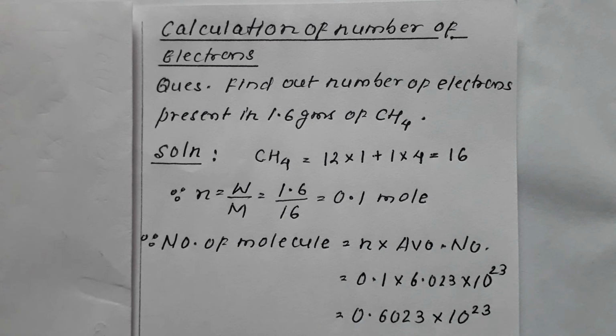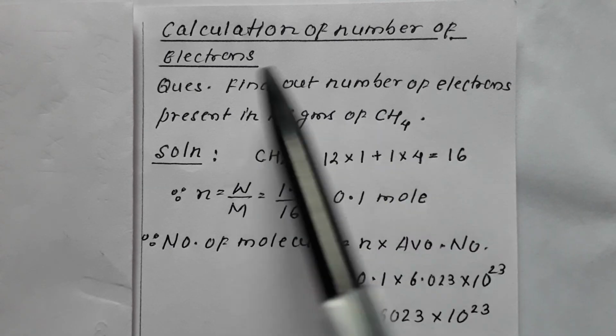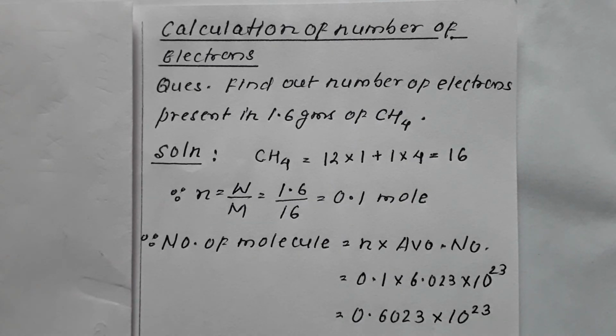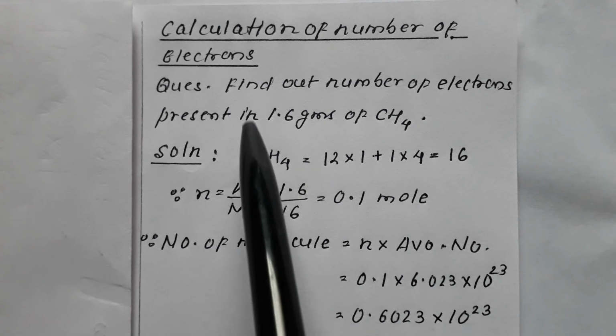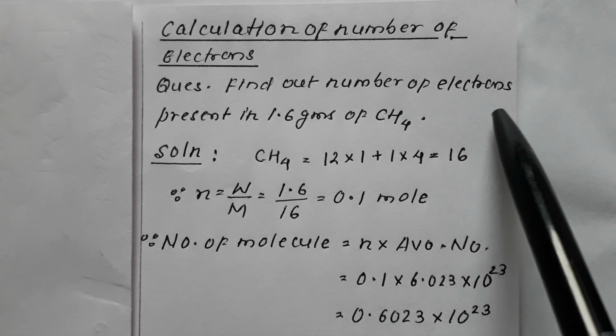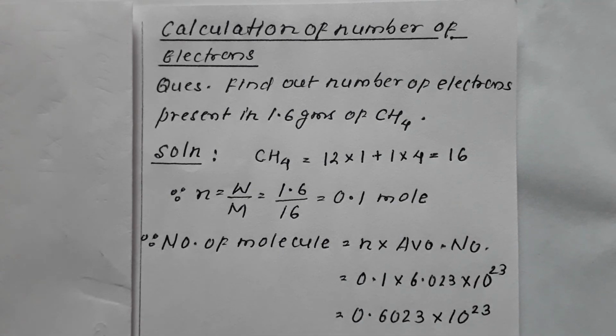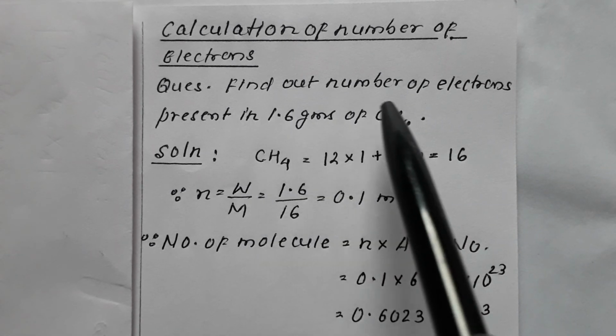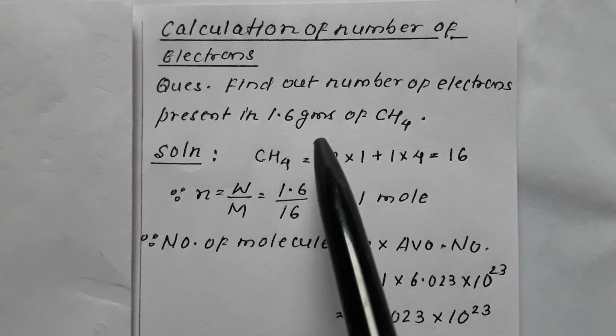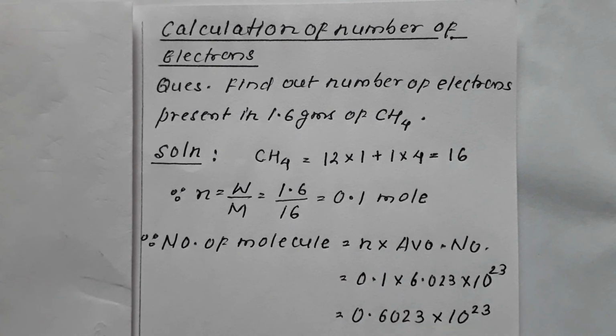Now dealing with the third concept in the mole concept, the calculation of the number of electrons. Suppose the question goes, find out the number of electrons present in 1.6 grams of methane.